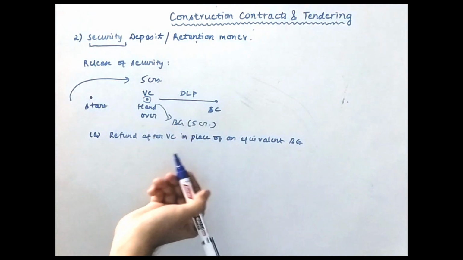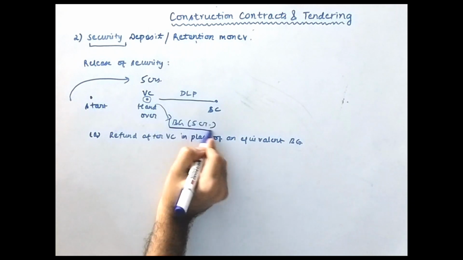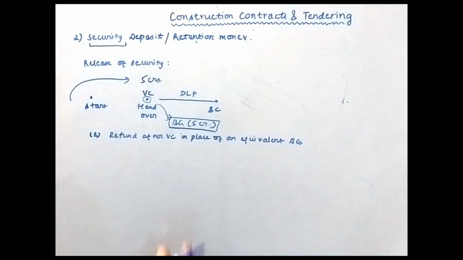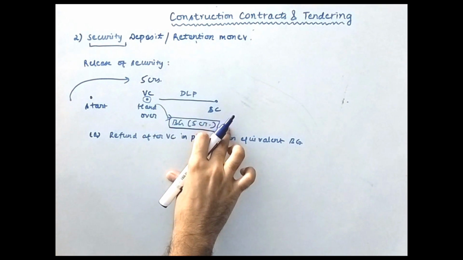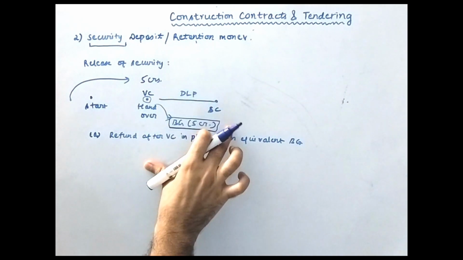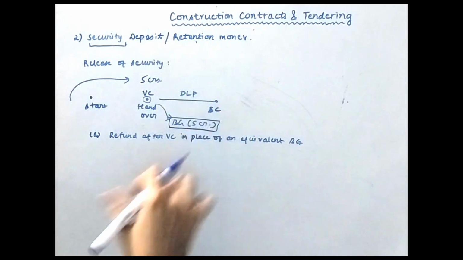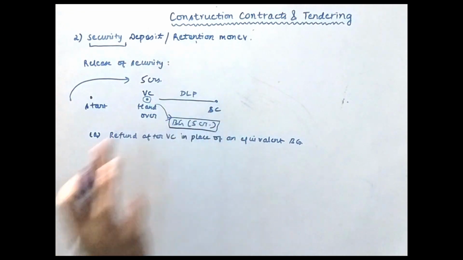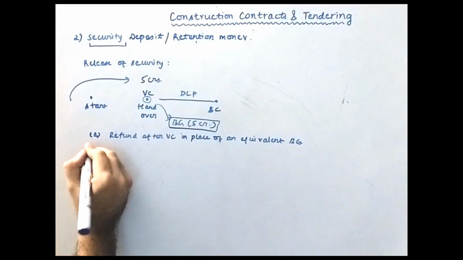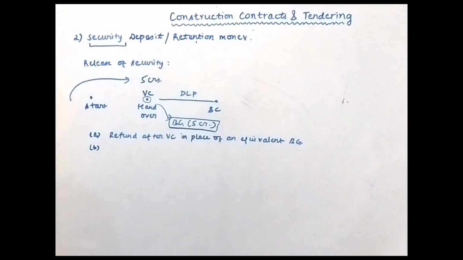Now this bank guarantee, what is it? I'll discuss it after this. So this bank guarantee is almost equivalent to cash. The client can use this bank guarantee in case the contractor says no, and the client can encash this bank guarantee from the respective bank from where it has been issued. Okay.